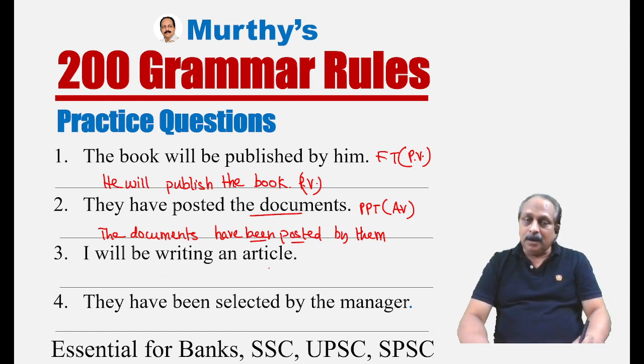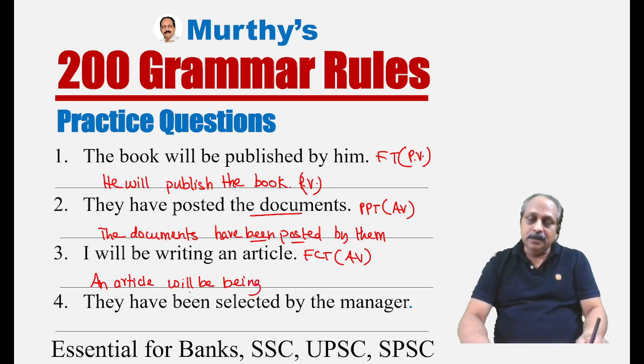I will be writing an article. This is future continuous tense active voice. First, you have to know that. Then you should change to passive voice. An article will be. Any continuous tense, we have to use the word being. An article will be being written by me. I will be writing an article. An article will be being written by me. Future continuous in passive voice.